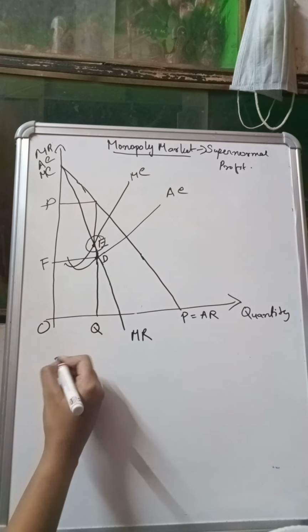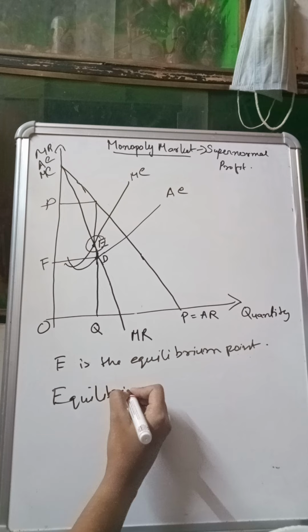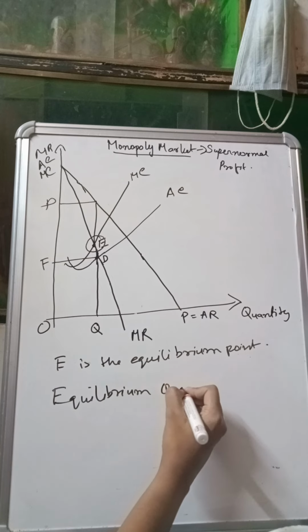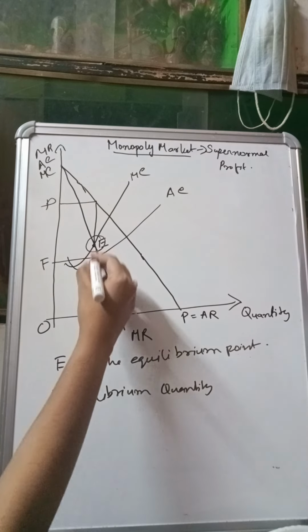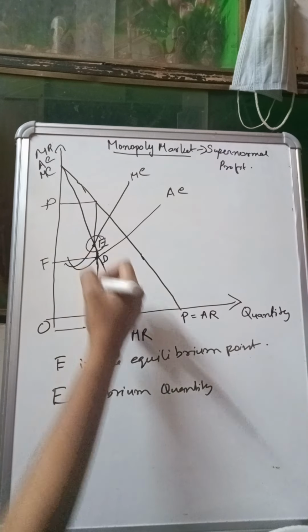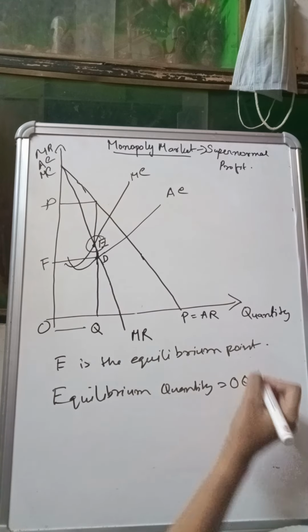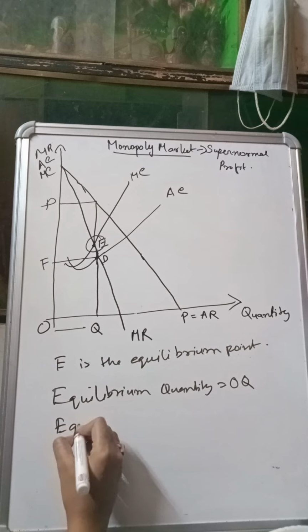Now corresponding to this equilibrium point, my equilibrium quantity, as you can see, equilibrium quantity is how much? OQ, right? So equilibrium quantity is OQ. And what is my equilibrium price?